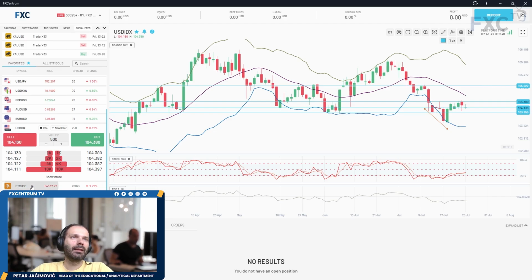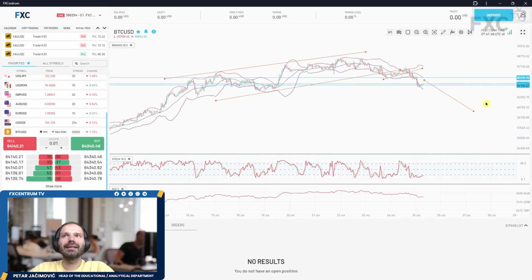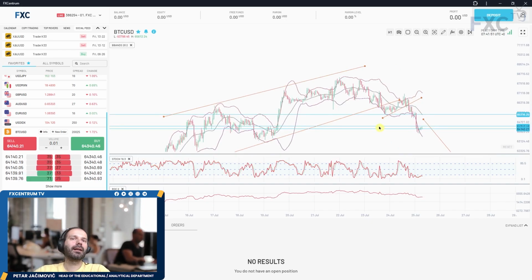Now about the Bitcoin. This is a market that I will cover separately, and we'll make a separate trade idea for it, so I will skip this for now. Stay tuned because I will also post very soon a separate trade idea on the pound dollar, because we have potential for a decent drop on this market.